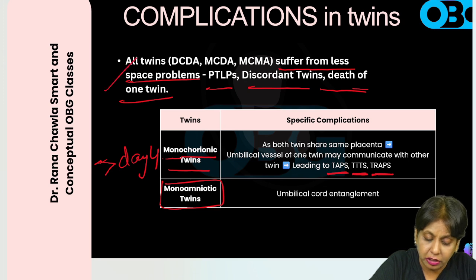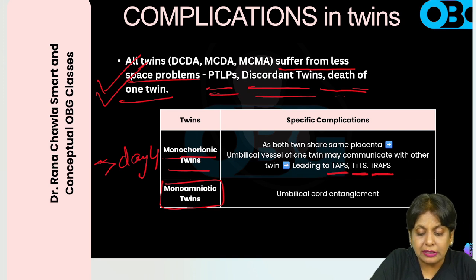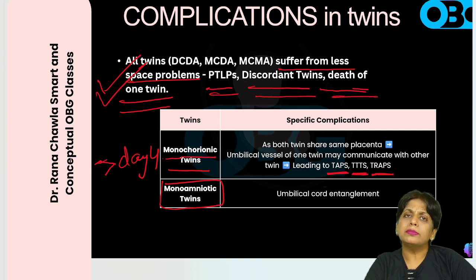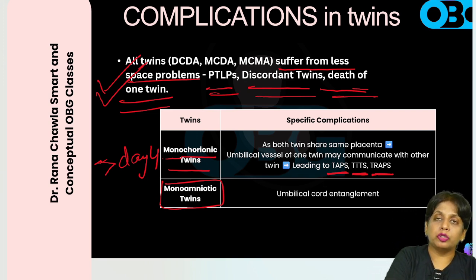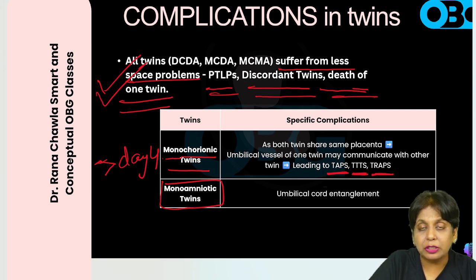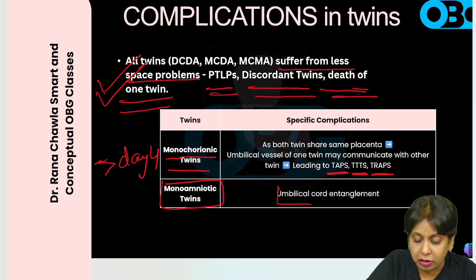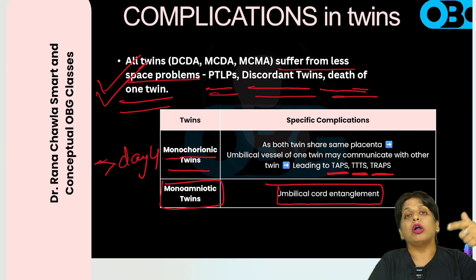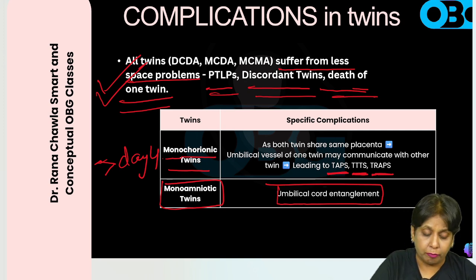These are the complications which occur in all types of twins: the less space problem, that is preterm labor pains, discordant twins, and death of one twin. Some problems are specific if they are sharing the same placenta, and that is the transfusion of blood from one fetus to the other, leading to TAPS, twin to twin transfusion syndrome, and TRAPS. And if they are in one amniotic sac, then a further additional problem is that their umbilical cords may entangle with each other, leading to severe asphyxia and the death of both fetuses.